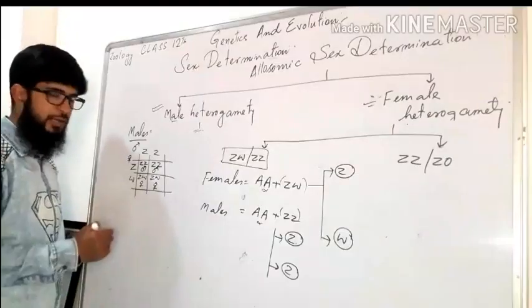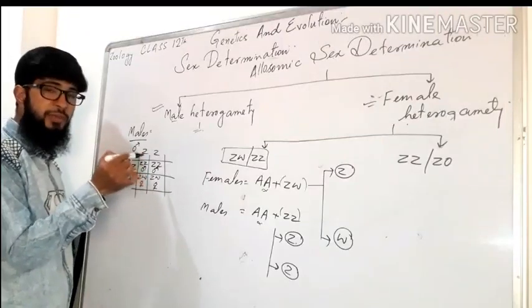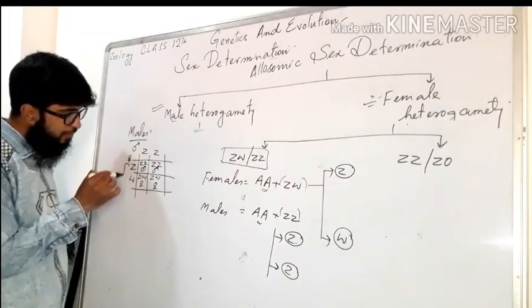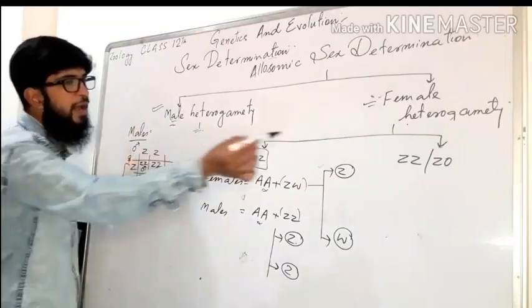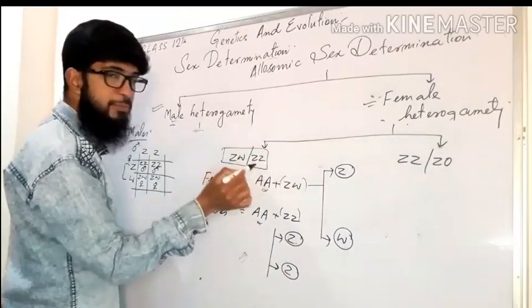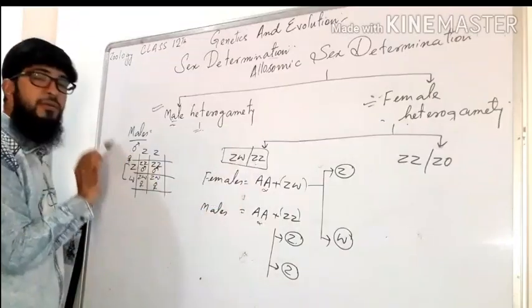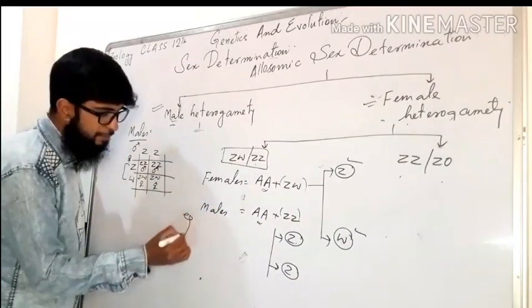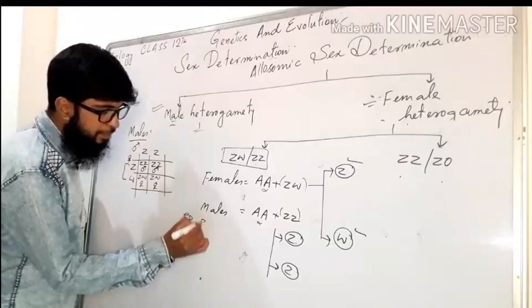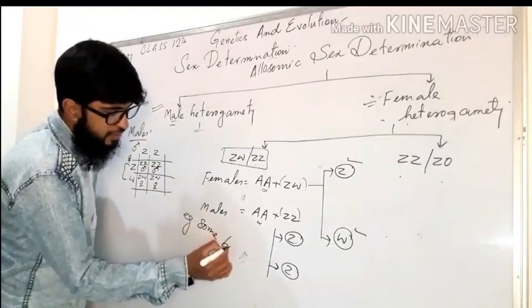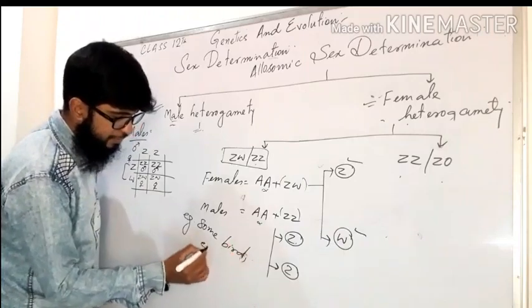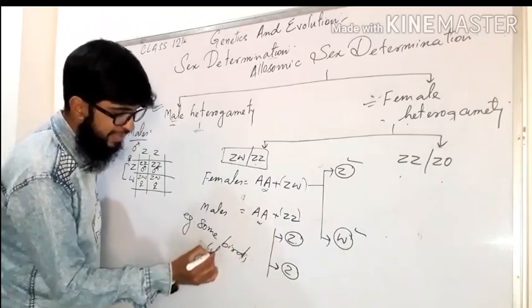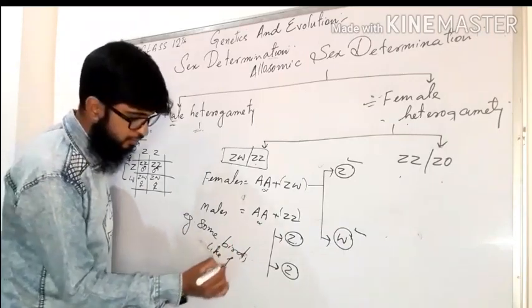So what happens actually, whether an offspring will be male or female depends on the female gamete here. Earlier there was a male gamete on which it depended, and here in the female heterogamety ZW, ZZ, it depends on the female gamete. For example, there are some birds which have this type of sex determination, like fowls.